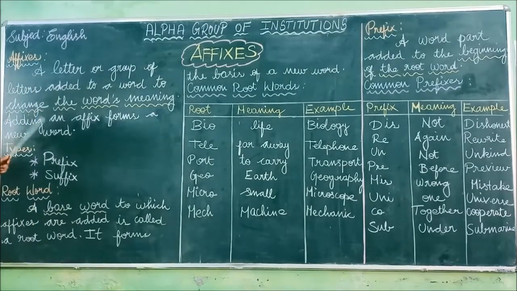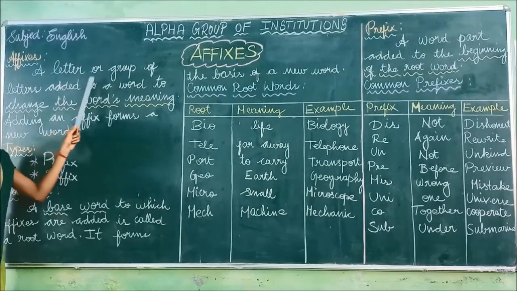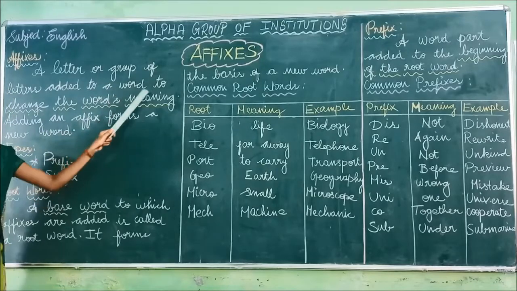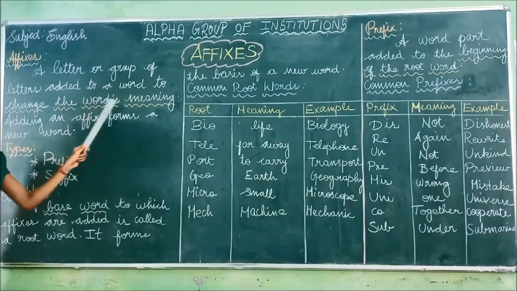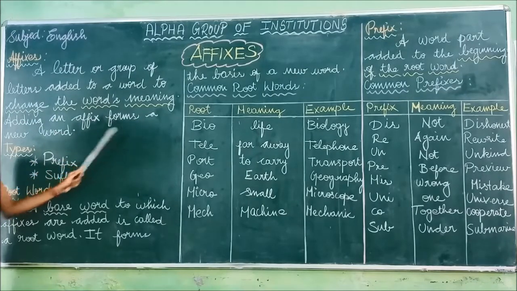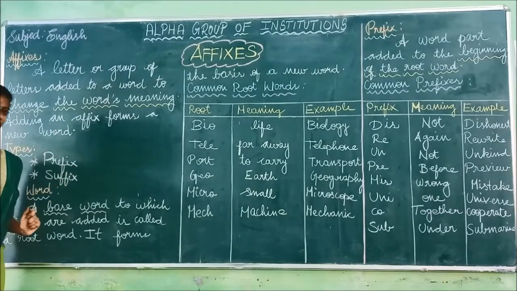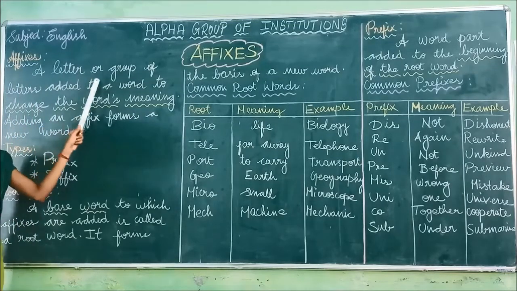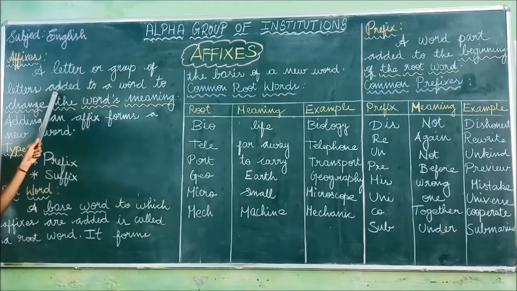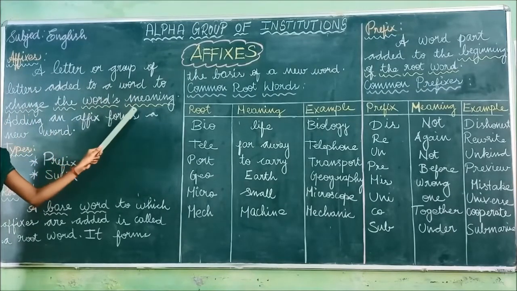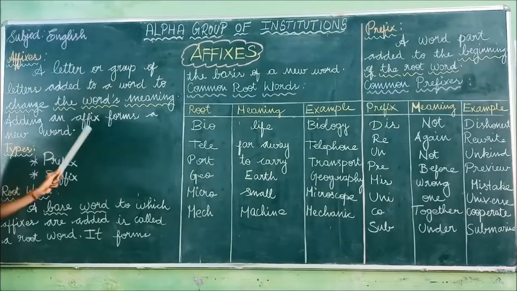Okay, affixes. A letter or group of letters added to a word to change the word's meaning. Adding an affix forms a new word. Shall we read once again? Affixes. A letter or group of letters added to a word to change the word's meaning. Adding an affix forms a new word.